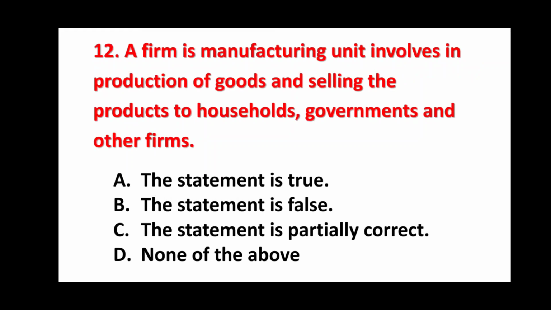Question number 12. A firm is a manufacturing unit involves in production of goods and selling the products to households, governments, and other firms. Option A is correct, that is, the statement is true. Actually, this is a definition of a firm.